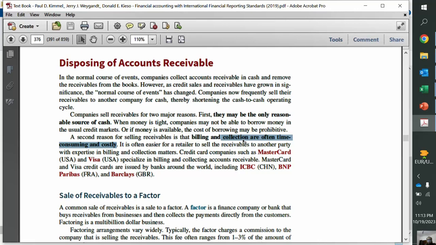What I can do, there are some financial companies operating in the market, so I can sell my receivables to them. So if I have, say, receivables of 1 million rupees, I can ask them, okay, you can buy these receivables and you just pay me maybe 950,000 for these receivables of 1 million. So you will receive 1 million rupees for my receivables and you pay me 950,000 immediately. So I have sold my receivables. Effectively, this is a sort of finance cost and interest, right? So that's why this activity is actually not a Sharia compliant activity from the Islamic perspective.